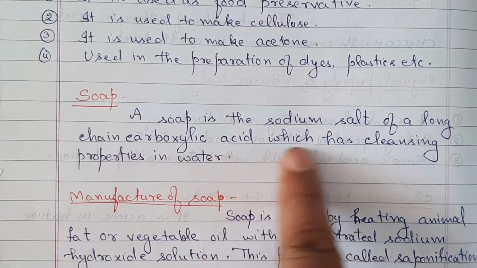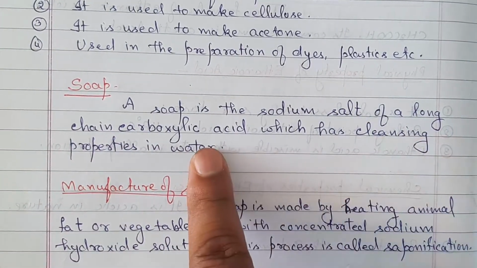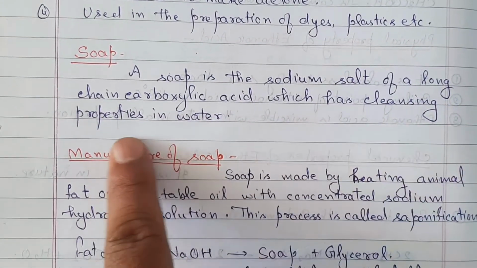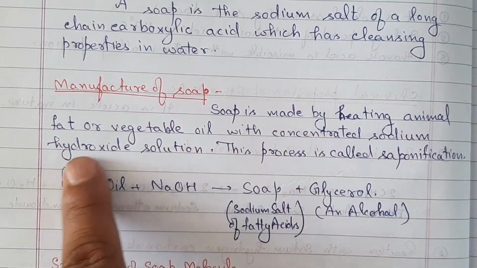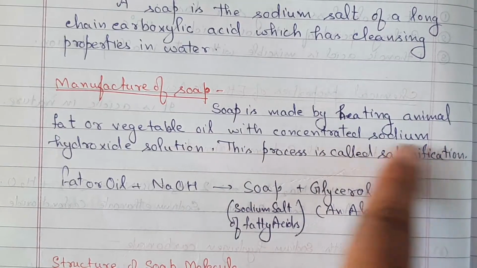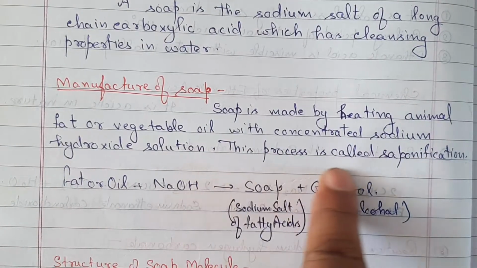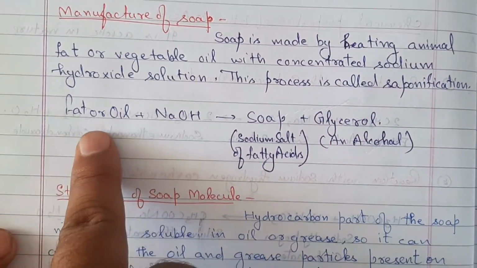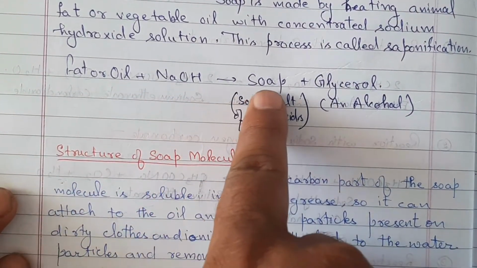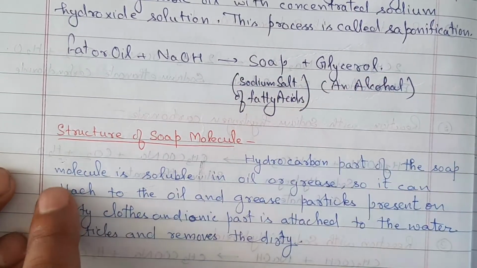Soap. A soap is a sodium salt of a long chain carboxylic acid which has cleansing properties in water. Manufacture of soap. Soap is made by heating animal fat or vegetable oil with concentrated sodium hydroxide solution. This process is called saponification. That is, fat or oil reacts with sodium hydroxide, gives soap and glycerol.